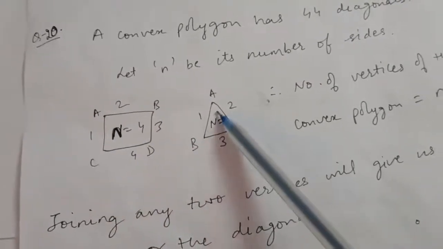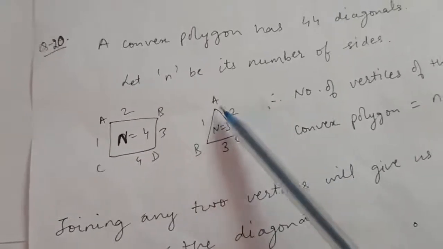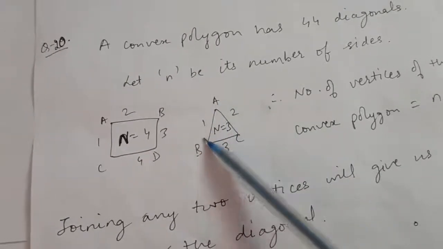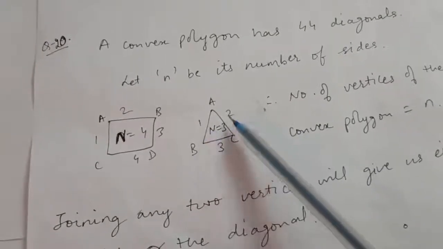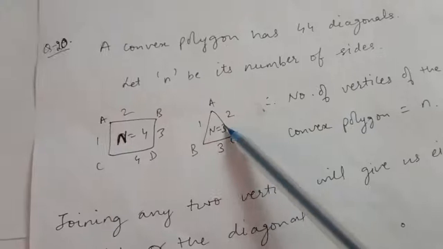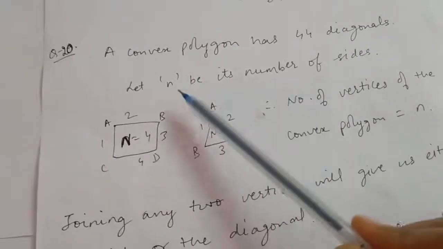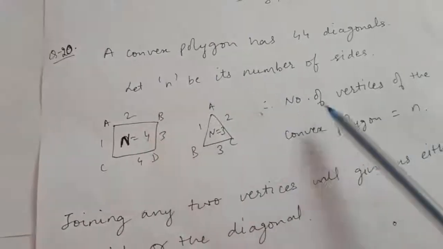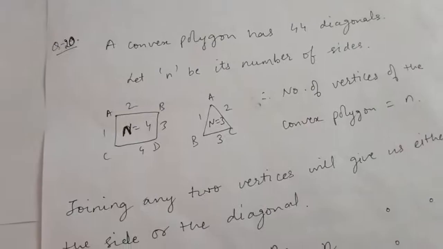See, this triangle has 3 sides. So the number of vertices which you can see is also 3, right? That is, in a convex polygon, if you have n sides, then the number of vertices is also n. So now we have the number of sides as n. So the number of vertices of this given convex polygon will be n, right?